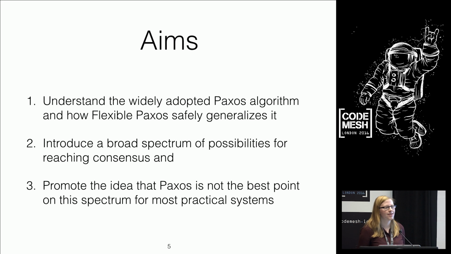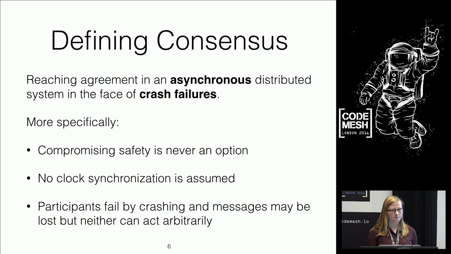I'm going to introduce the idea that now that we don't need majorities, there's a really broad spectrum of ways that we can achieve distributed consensus, and from that we can build linearizable and strongly consistent systems. And thirdly, most controversially, I'm going to argue that majorities are not the best and not the most practical solution for most systems. So this is a talk on distributed consensus.